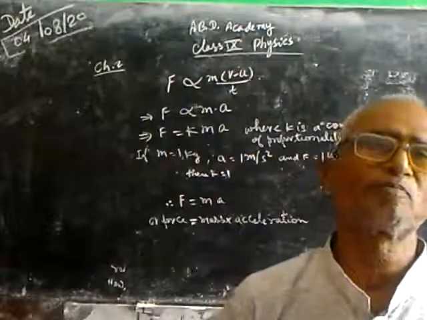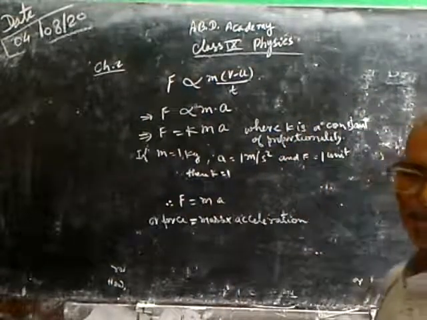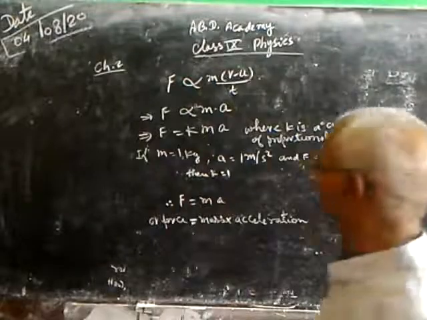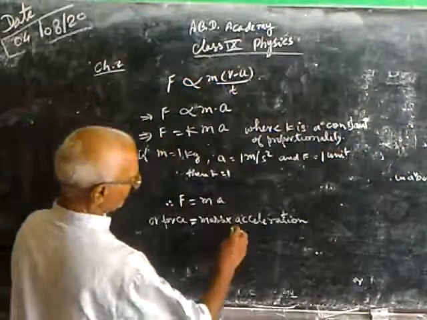So here it is taken that the unit of force is Newton in this case.